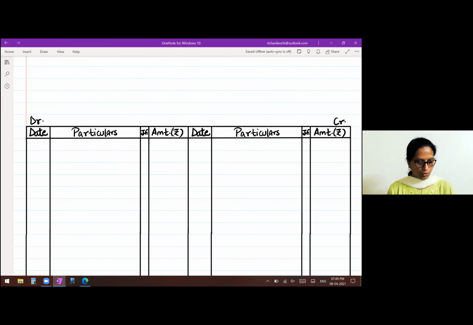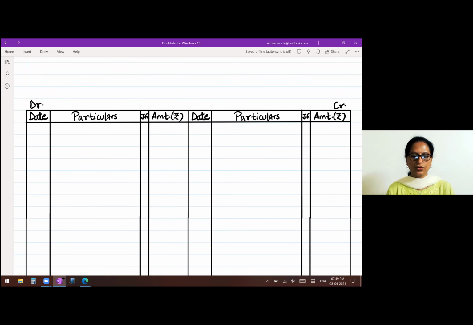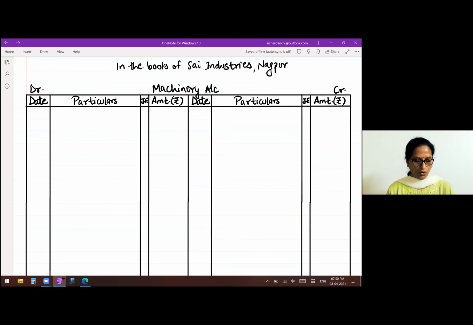So write down in the books of Sai Industries Nagpur. Machinery account. You have the format. Now we always begin.